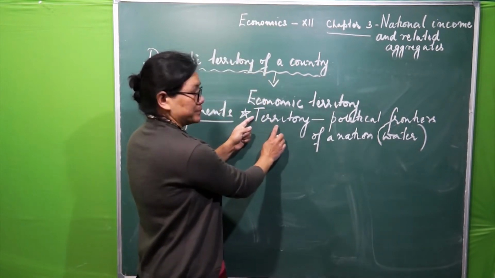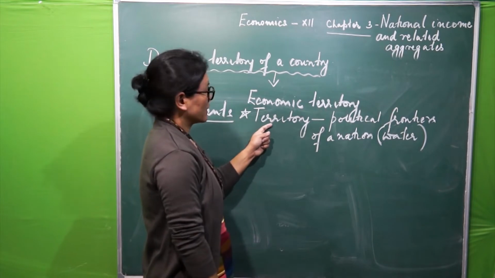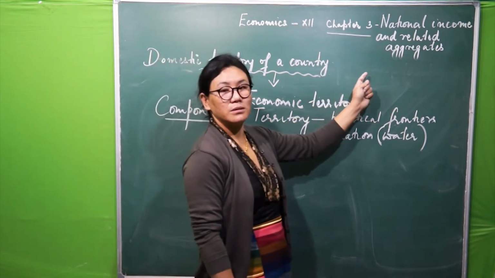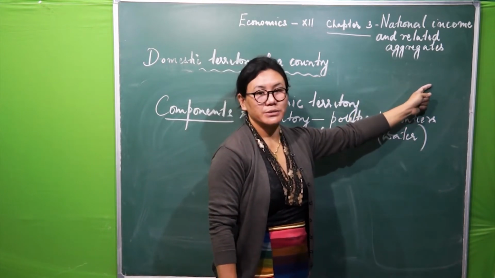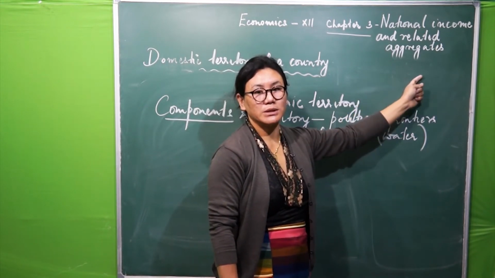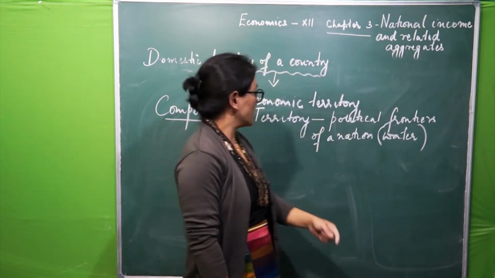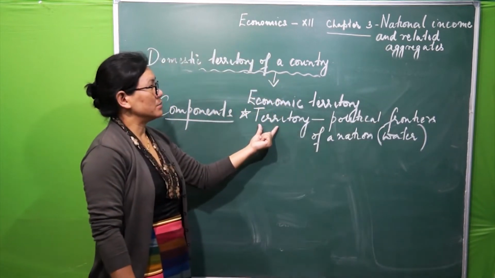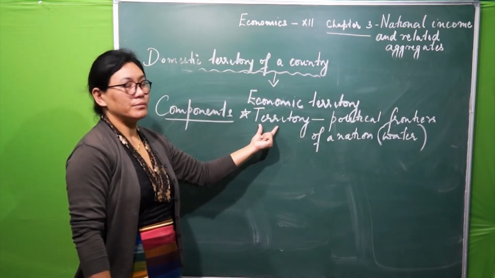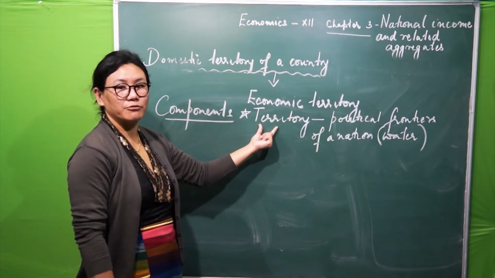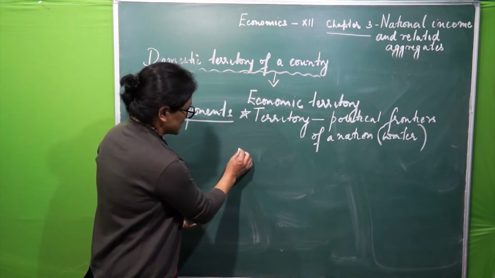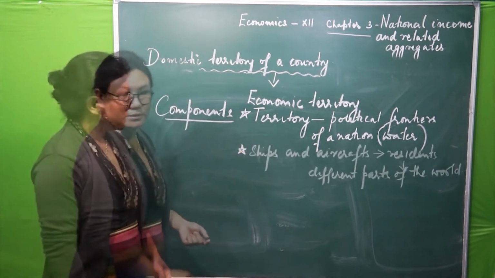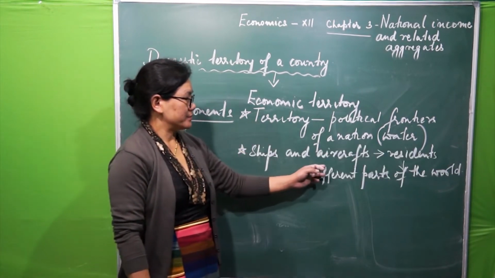Now this one is nothing but political territory. So this will also become the part of the domestic territory of a country. Right? And the second one is ships and aircrafts.